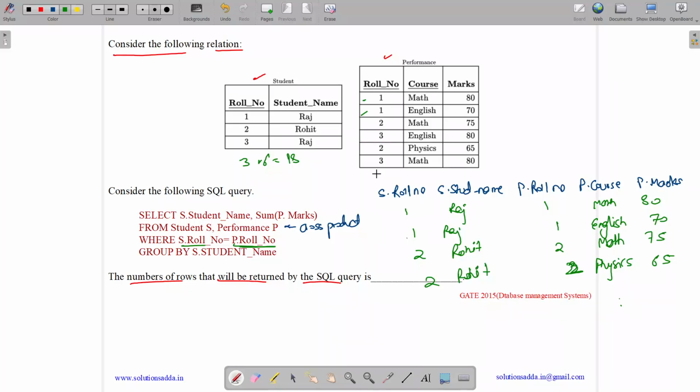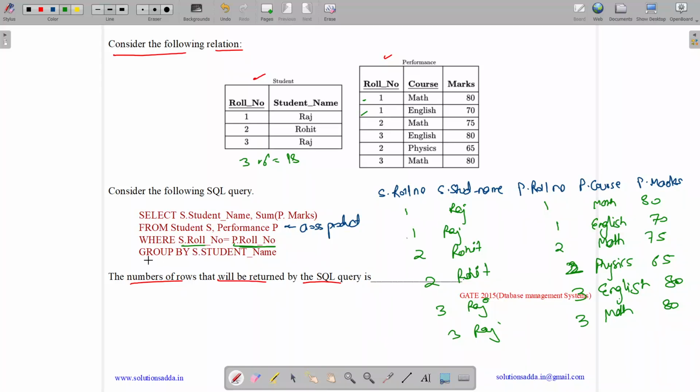Okay, then we have an entry with 3. So we have 3 Raj. It will get mapped to 3 English 80, and 3 Raj will get mapped to 3 math 80. Okay, so we will have only 6 entries.